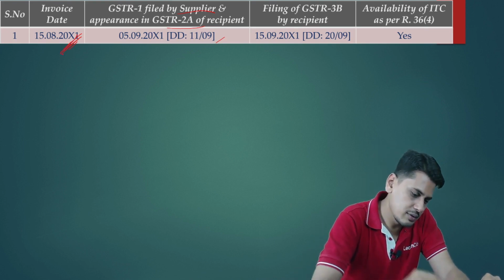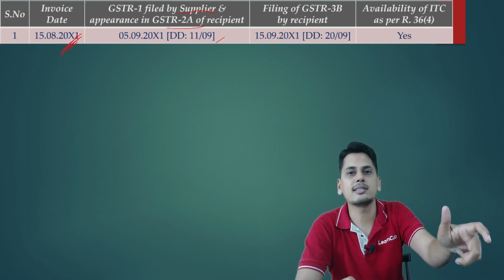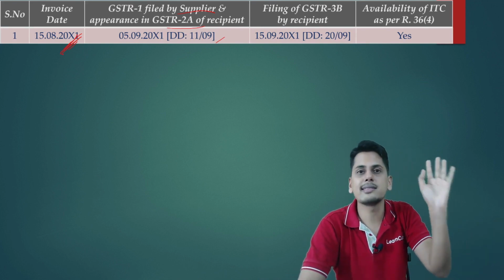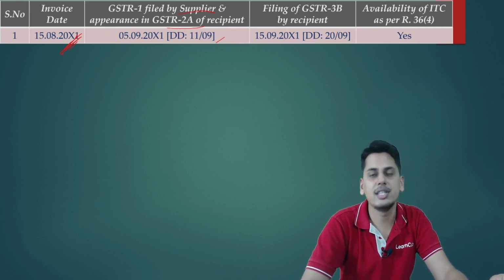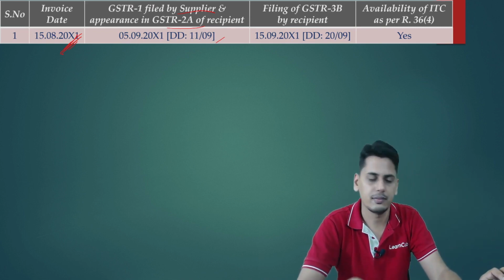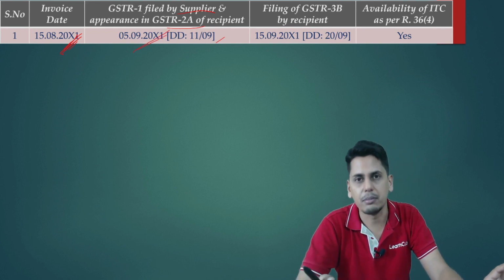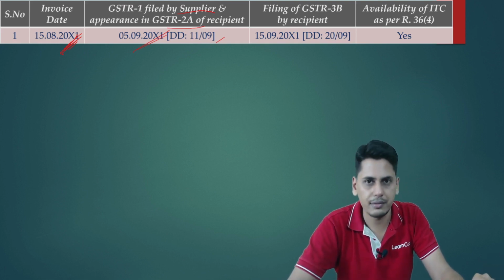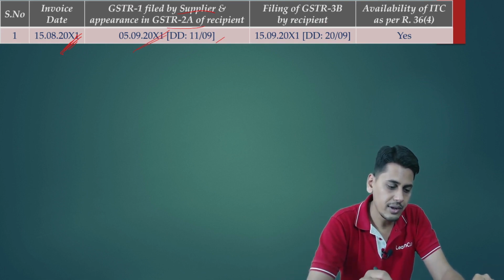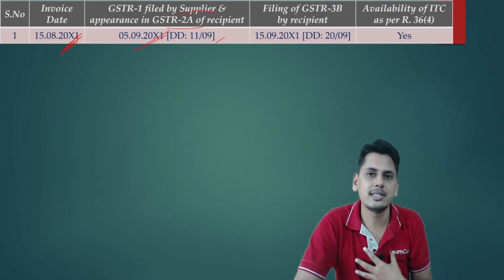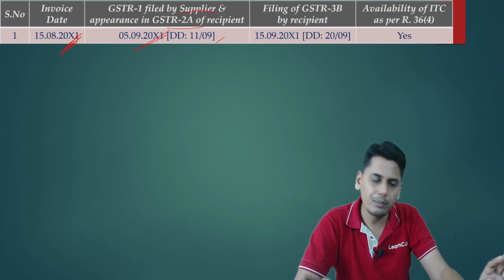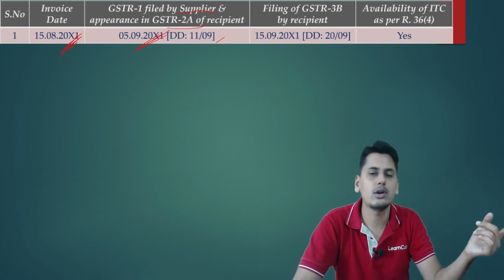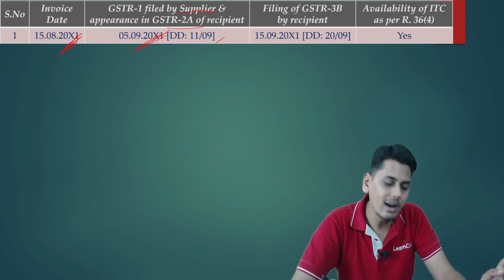Tentatively just understand this. Precision understanding we'll do in the chapter of return filing. So now friends, invoice dated 15th August, for the tax period August, the due date of filing GSTR 1 is 11th September. Now this supplier is filing his GSTR 1 and including this invoice on 5th of September, well before the due date of 11th of September. Now friends, when is it going to appear in my GSTR 2A? It will obviously appear on 5th of September itself, because he has filed his GSTR 1 on 5th of September.